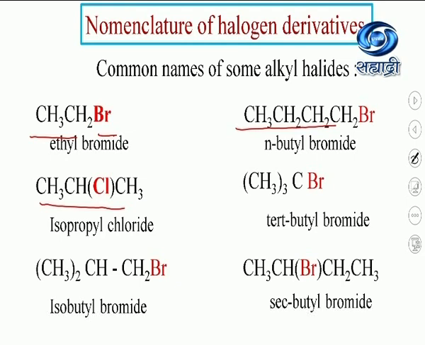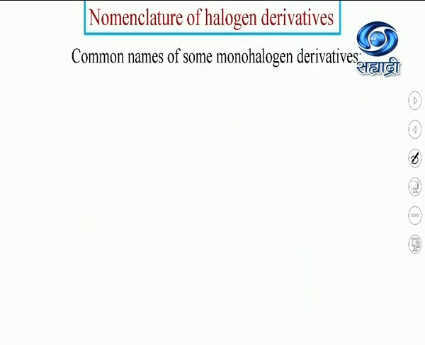In the next, tertiary butyl and secondary butyl, both of these are named according to the type of carbon to which halogen is attached. So if the halogen is attached to tertiary carbon, it will become tertiary butyl bromide, and when it is attached to secondary carbon, it will become secondary butyl bromide.